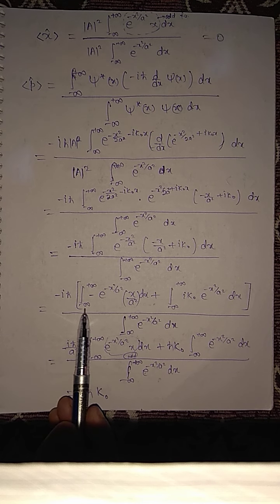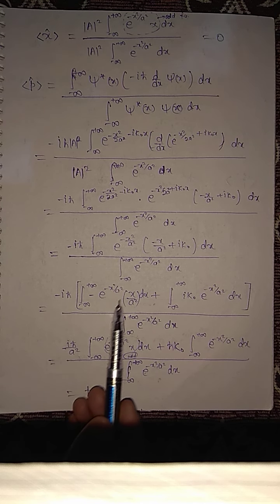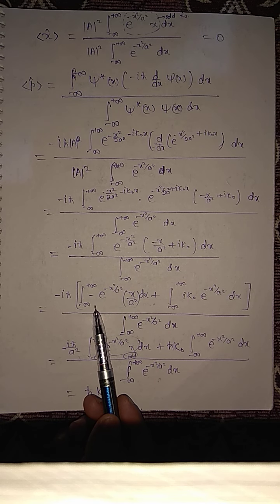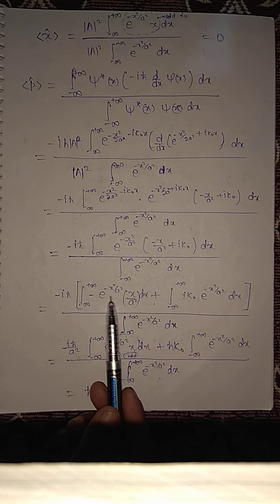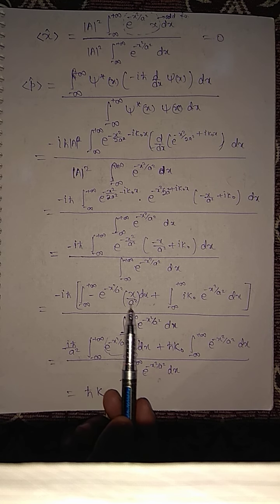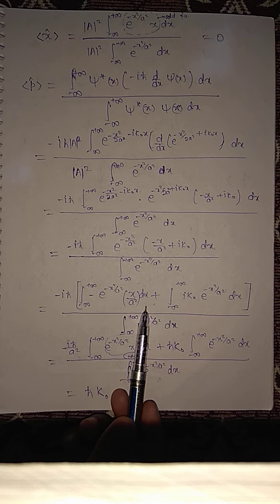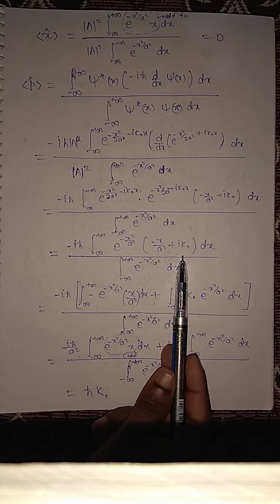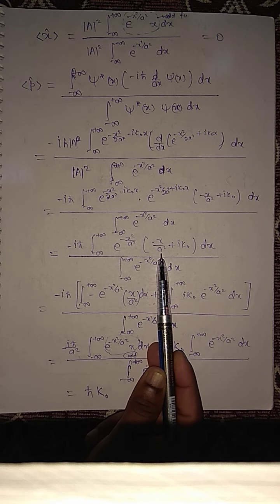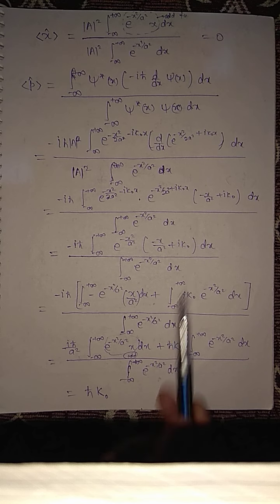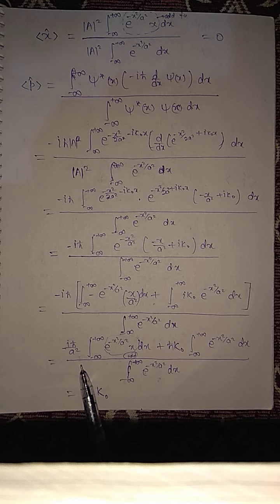Next step, minus i will be common. So you have minus x squared exponential of minus x squared by a squared, x by a squared dx, plus you have two terms: this exponential will be multiplied by this, and this exponential will be multiplied by this. In the next step, minus i, this a squared will be outside the integration, so the integral from minus infinity to plus infinity of exponential of minus x squared by a squared x dx.